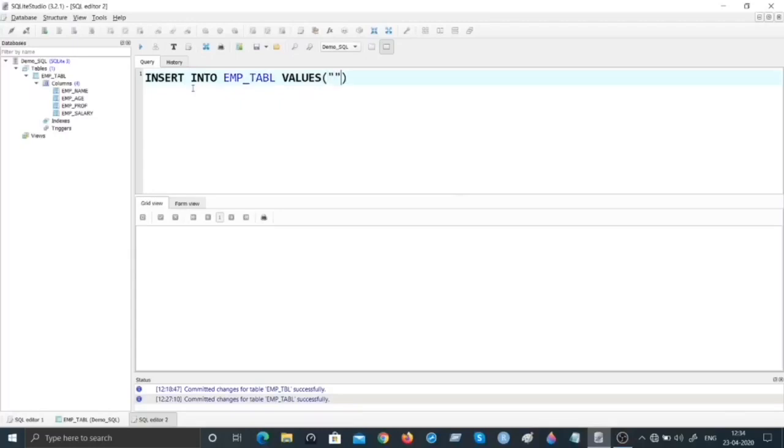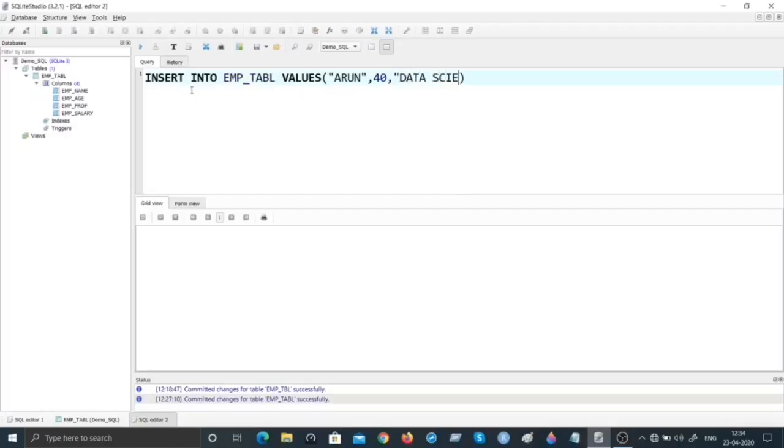So here I'm going to put the name. Let us say we are going to call the name Arun. We could give any example. And age is numeric. Let us say Arun is 40 years old. And profession, let us call Arun a data scientist.